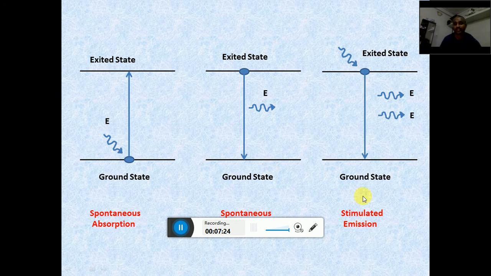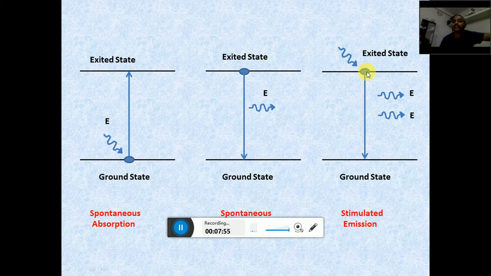Now the next one is called stimulated emission. What is meant by stimulated emission? Similar to before, the electron is originally at the excited state, but at this excited state the electron also absorbs some photon or some energy in the form of light. That photon or energy must again be equal to the energy difference between these two energy levels.